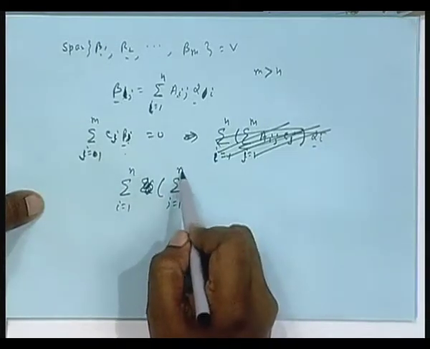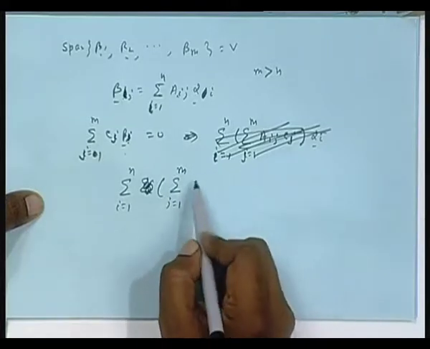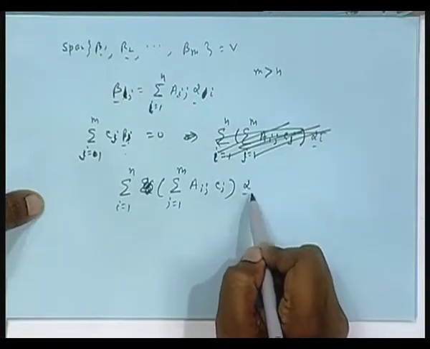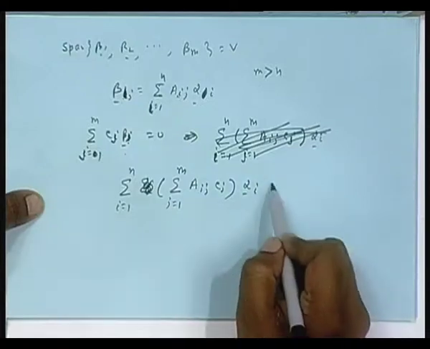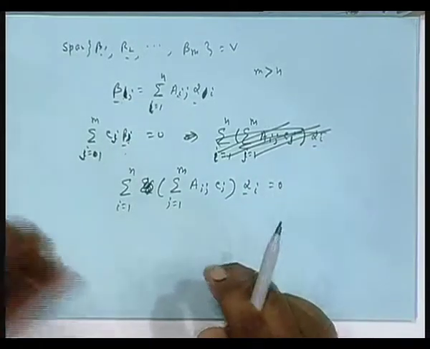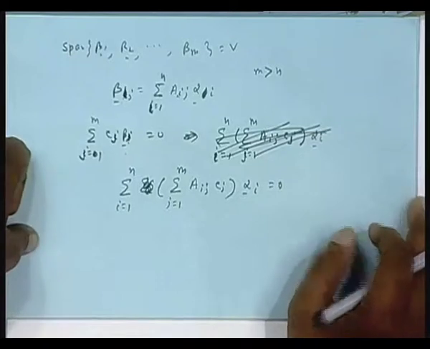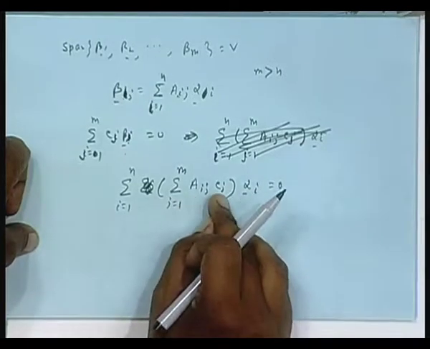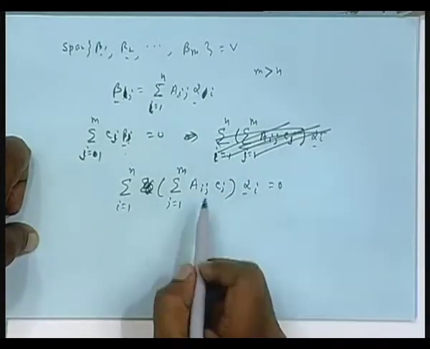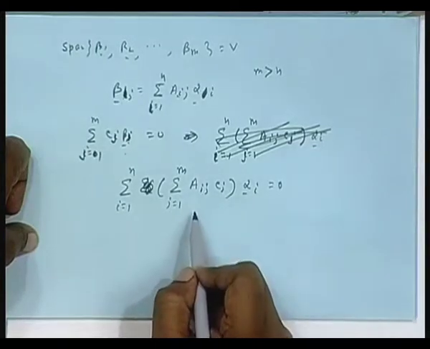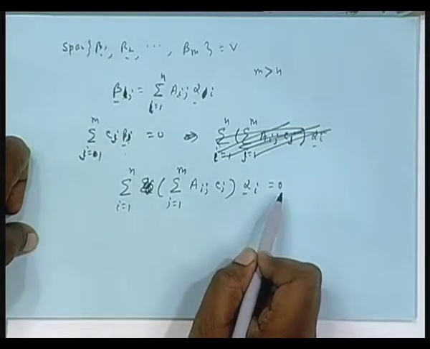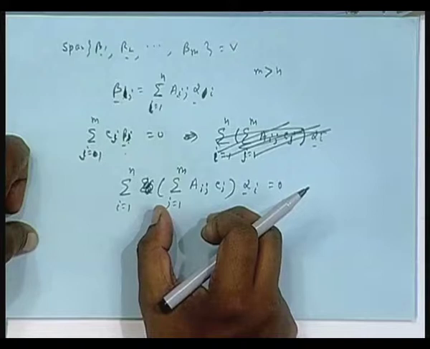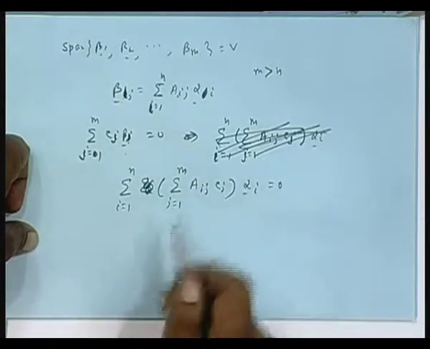J equal to 1 to m, Aij Cj, right, times alpha i equal to 0, but alphas also have been proven to be linearly independent. That means this is a scalar, remember this is a scalar, summation times summation of something times something, a scalar. So, a scalar number depending on i, times alpha, equal to 0. Alphas are linearly independent. That means each of these terms should be 0 for each i, isn't it? For each i this should be 0, but this term you can write like this.